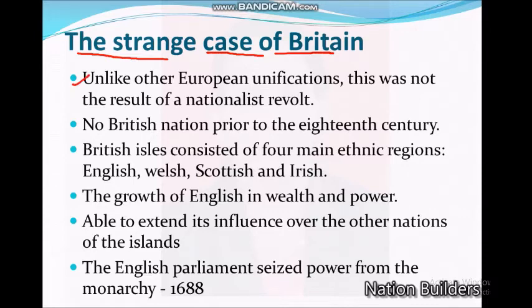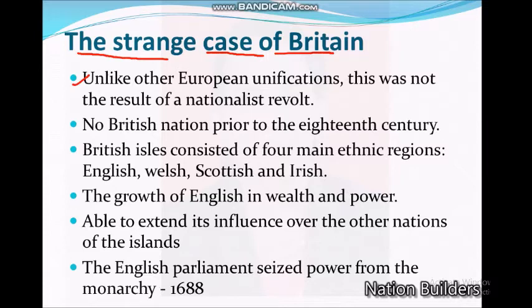The model of the nation or the nation state, some scholars have argued, is Great Britain. In Great Britain, the formation of the nation state was not the result of sudden upheavals or revolutions.